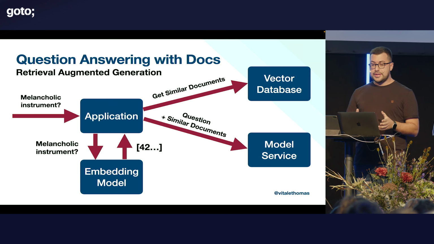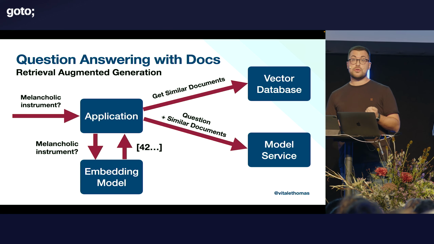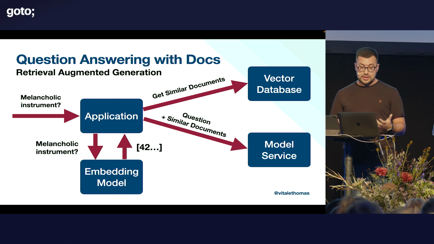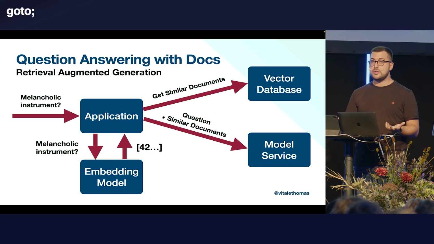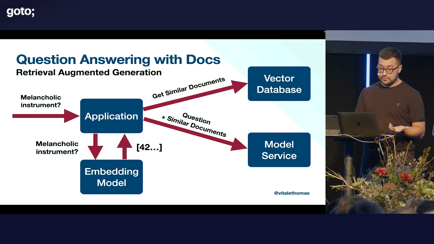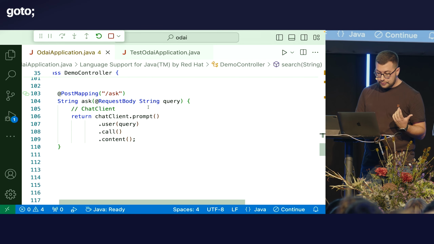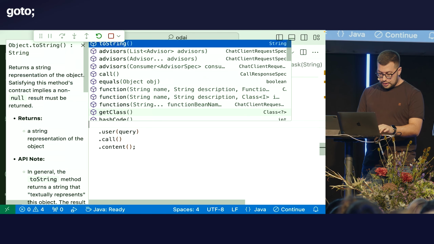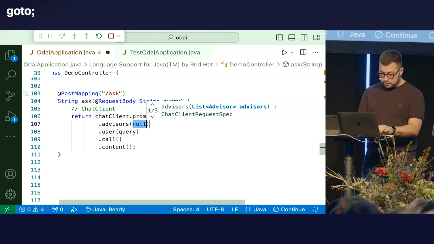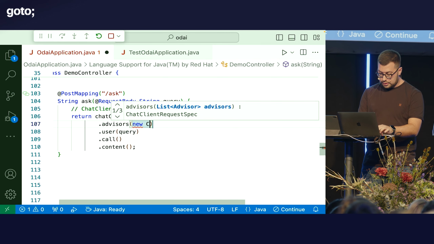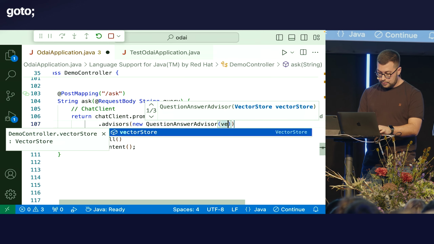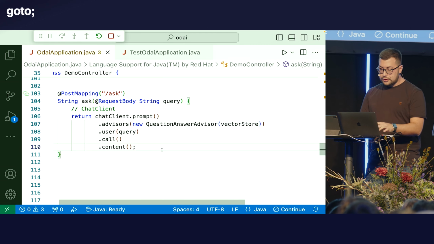Now this use case or this pattern is called retrieval augmented generation, and it's so common that it won't take me long to implement it because Spring AI supports it out of the box. So I can implement it with one line of code, which is really, really convenient for me. I can define an advisor called QuestionAnswerAdvisor. So what this will do is kind of like an interceptor.